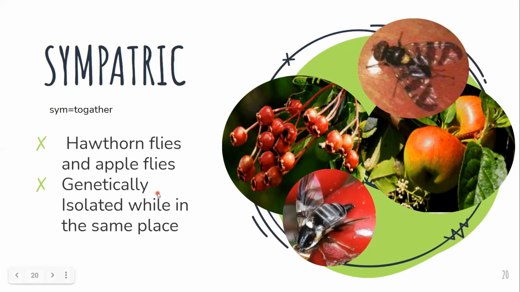The place was the same. There was no barrier as such, no physical barriers that were separating them. However, because of their different behaviors, laying eggs on different fruits, they basically formed two different species of flies. So this is called sympatric. Sym because they were together and they formed this new species.